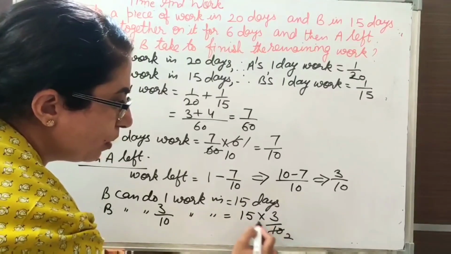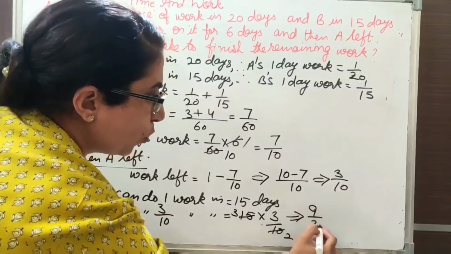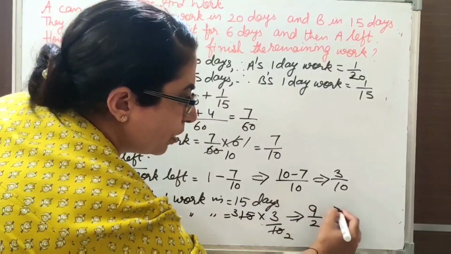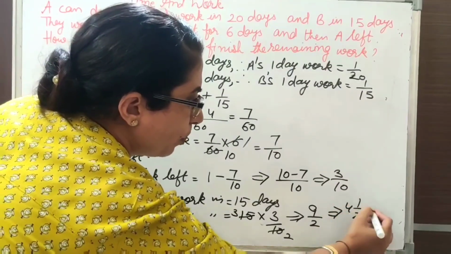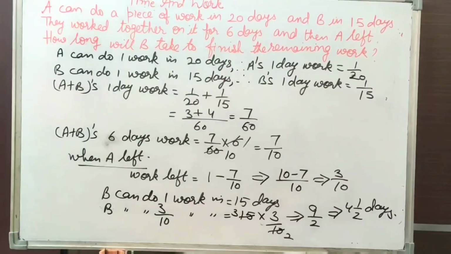So 5 twos are 10, 5 threes are 15, that is 9 upon 2 days, or you can convert this into a mixed fraction, that is 4 1 upon 2 days. I hope you got it. Thank you.